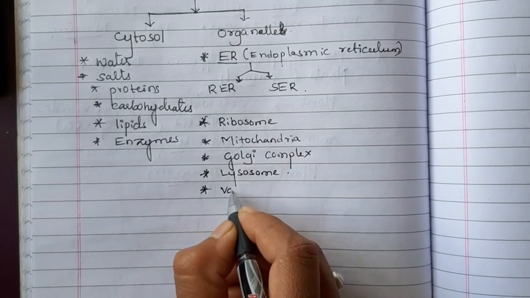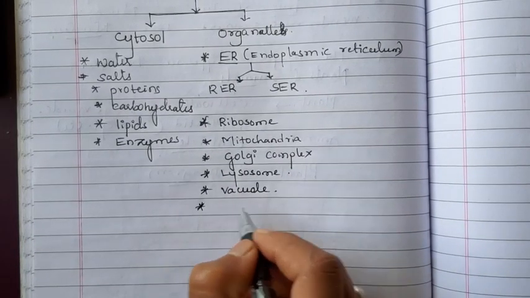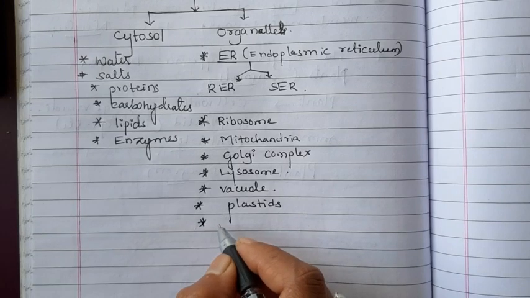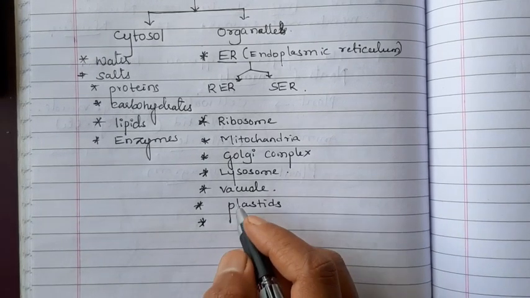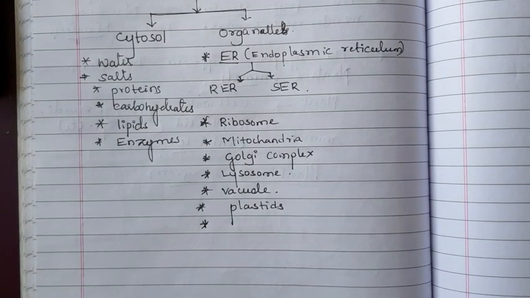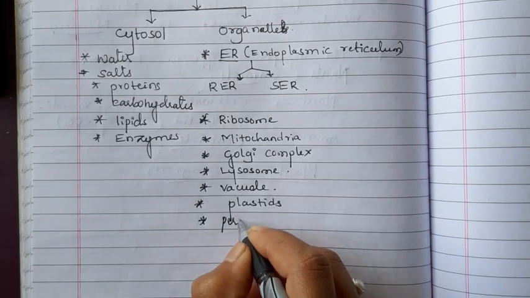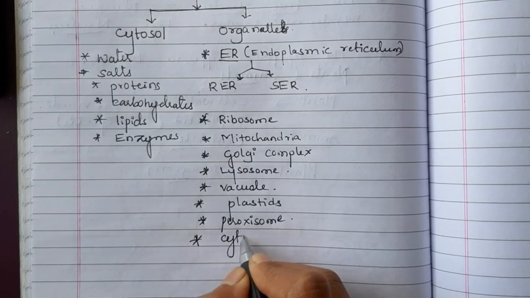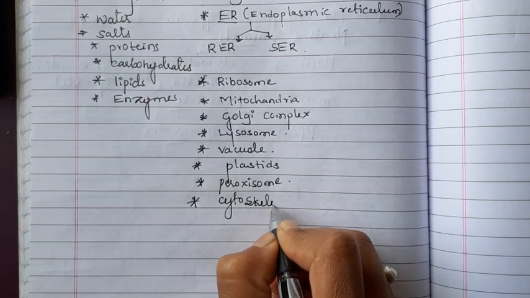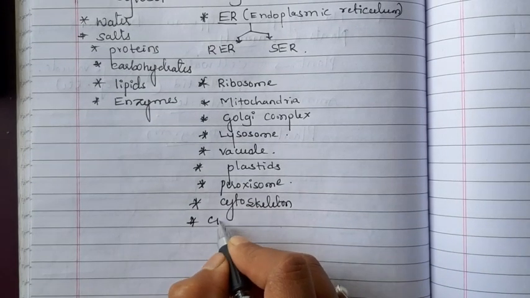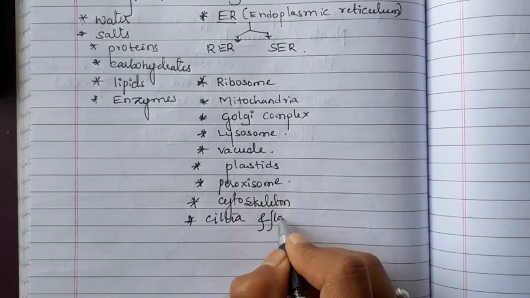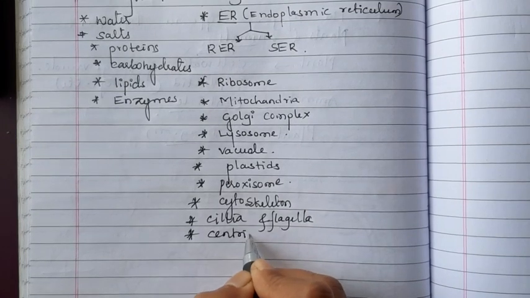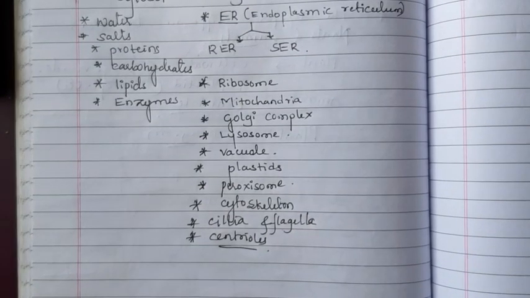then vacuoles, plastids, peroxisome, cytoskeleton, cilia and flagella, then centrioles. Everything comes in the cell organelle.